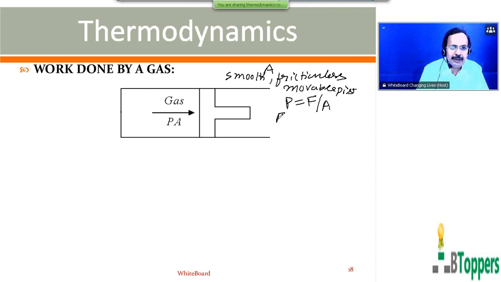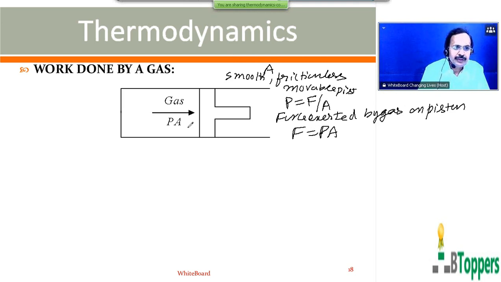Therefore, the force exerted by the gas on the piston can be written as the product of the pressure of the gas and the area of the piston.